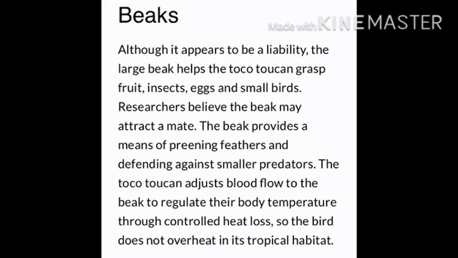The beak provides a means of piercing feathers and defending against small predators. The toucan adjusts blood flow to the beak to regulate its body temperature through controlled heat loss, so the bird does not overheat in its tropical habitat.